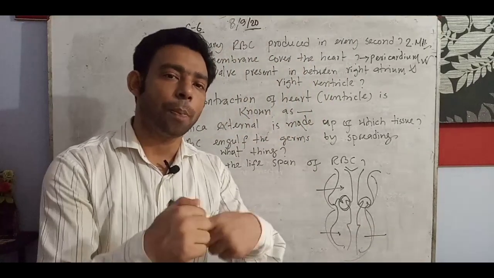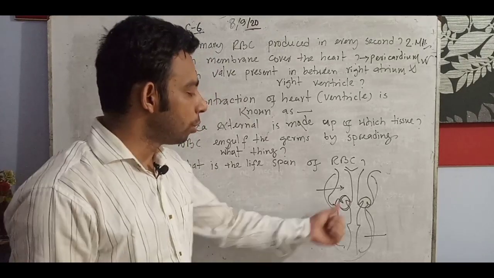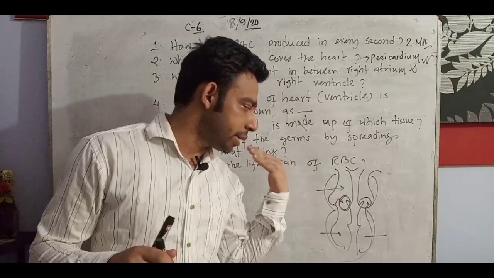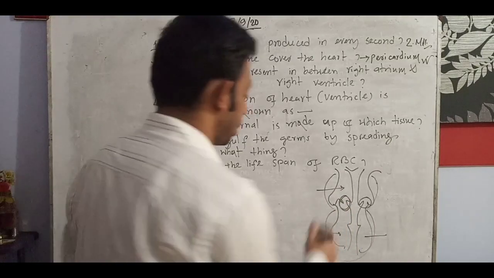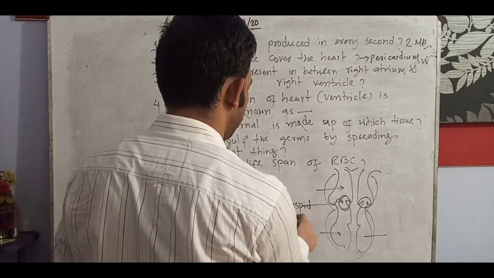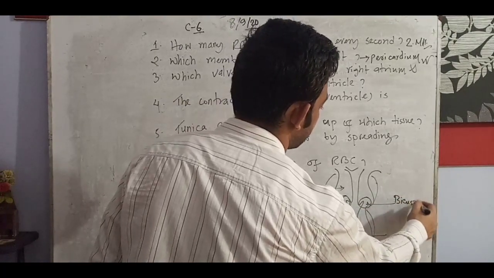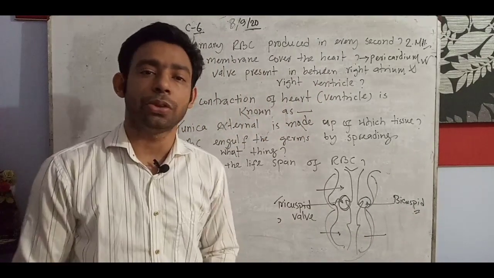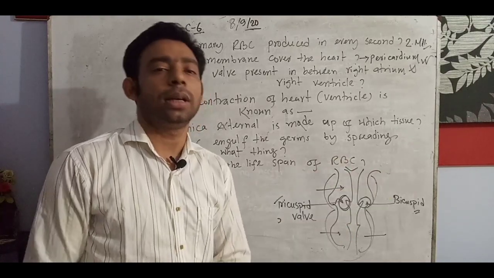Valves open and close to ensure blood circulation and maintain blood pressure. If we stand this way, this is the right and this is the left. On the right is the tricuspid valve, and on the left is the bicuspid valve. So don't have any confusion: tricuspid in the right and bicuspid in the left.